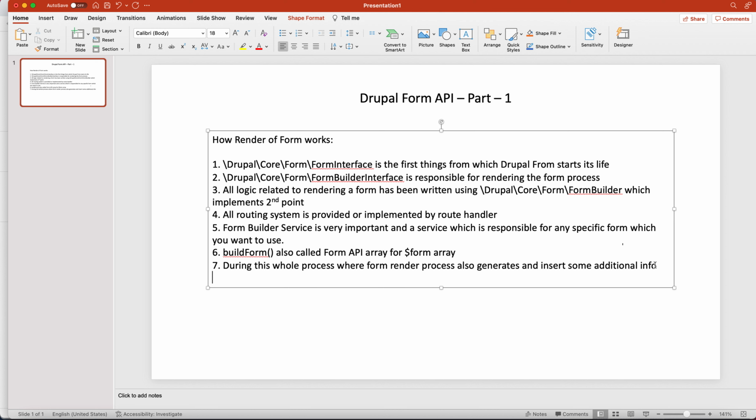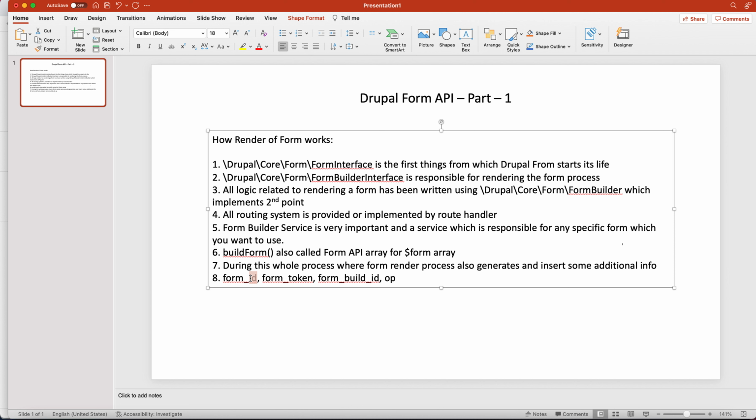Okay, so what is that information? First thing is form ID. Second thing is form token. Third thing is form build ID, and last is OP. Okay, so let me tell you, form ID is basically a unique ID for each form.